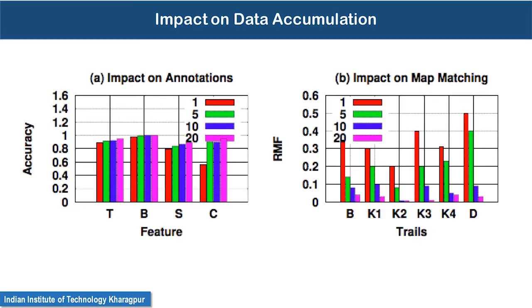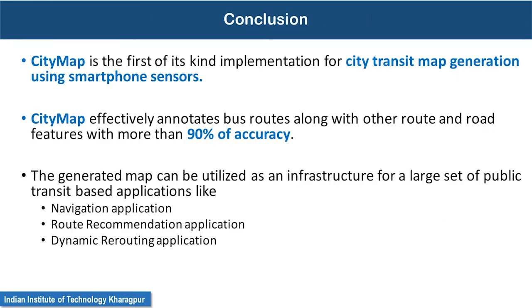This graph shows the impact of data accumulation. What we have seen is that if we have some 10 or 20 runs on individual routes, we can do fairly well in estimating these individual travel trajectories and inferring the routes from them. So in conclusion, our objective was to solve one important problem in the transport domain: to get the data from a crowdsource based approach and then analyze the data on the fly.